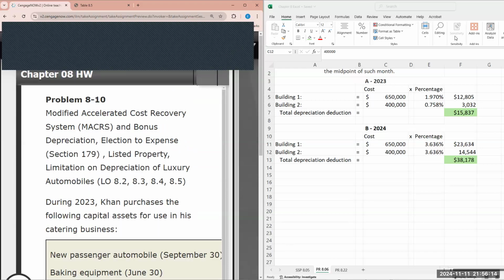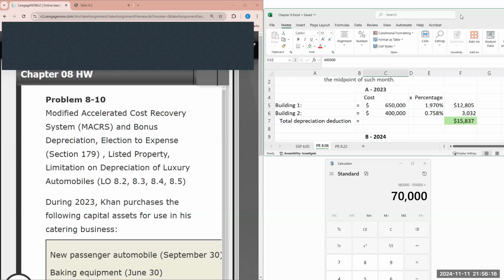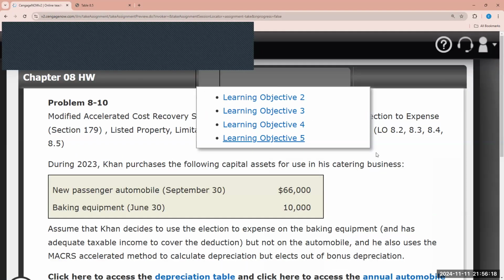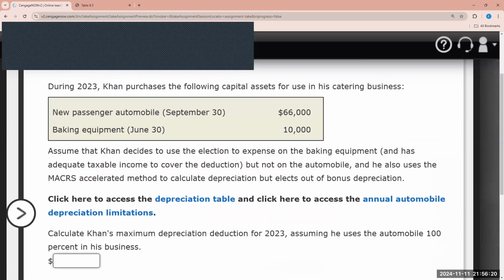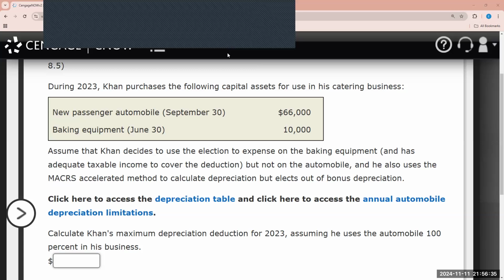This brings us to our next question. And here in this question, it asks, calculate Khan's maximum depreciation deduction for 2023, assuming he uses the automobile 100% in his business. So it states, during 2023, Khan purchases the following capital assets for use in his catering business.